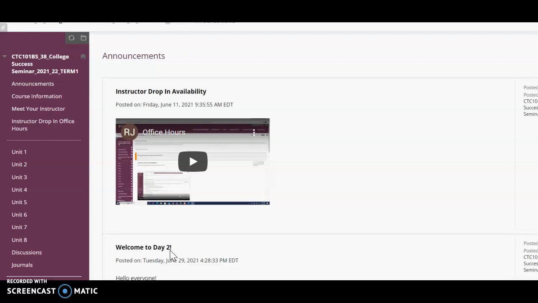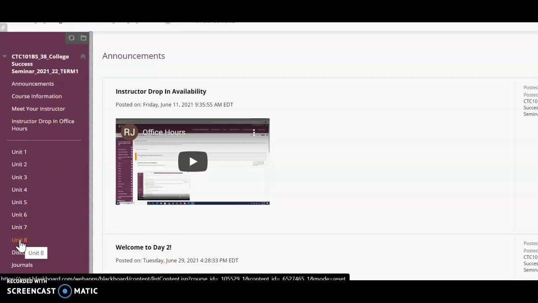It brings you right to our announcements. Any announcements that I make throughout the week will show up here. I usually also email them to you, so keep an eye on your emails. This over here, you're going to hear me talk about this a lot. This is what I refer to as the left-hand navigation menu. This is how you're going to navigate through our course. So again, you can click this to get to our announcements.